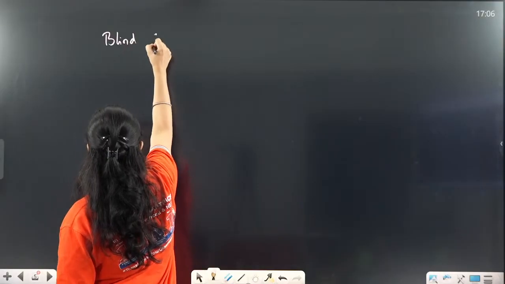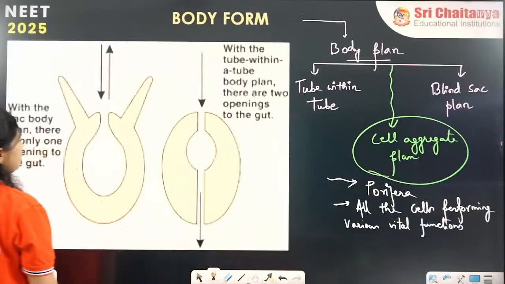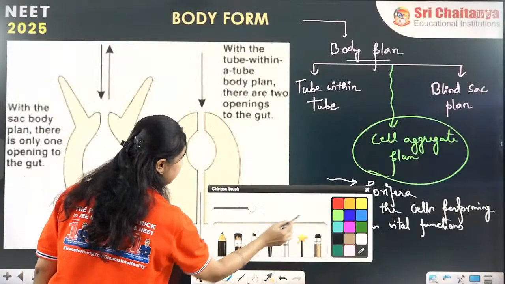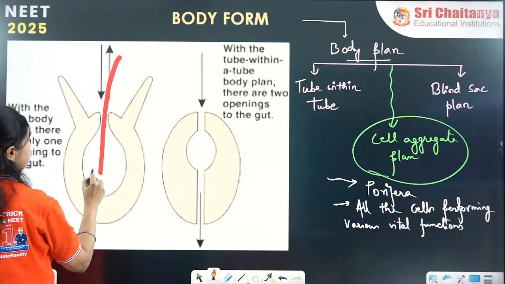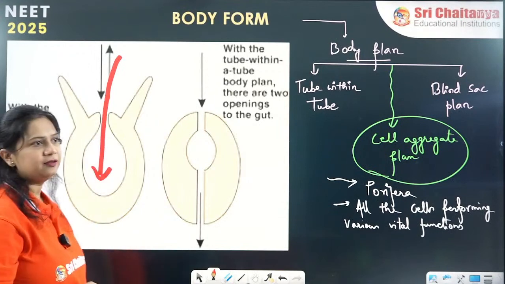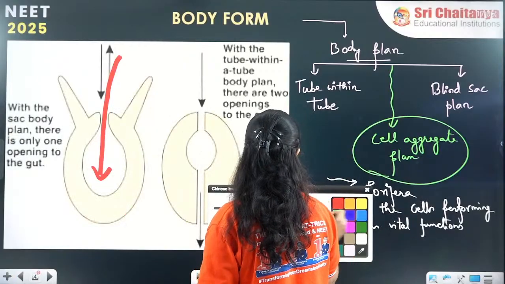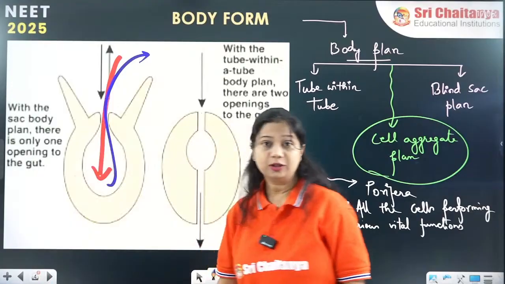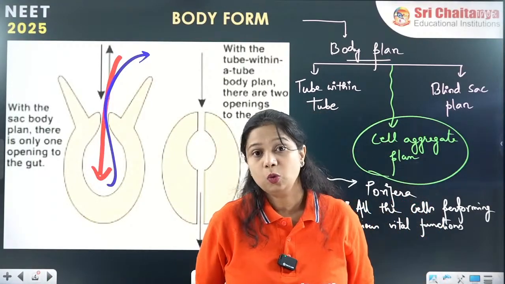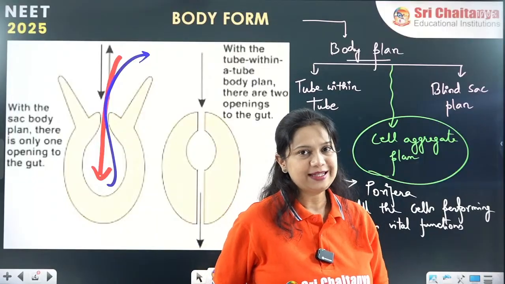Blind sac. So what is this blind sac? See here in this diagram also we can see this is the blind sac body plan. Here we have seen that there is a single opening for entry of the substances, and again through this pathway only there is exit of the substances. So there is only a single opening which is acting for the process of ingestion as well as egestion.